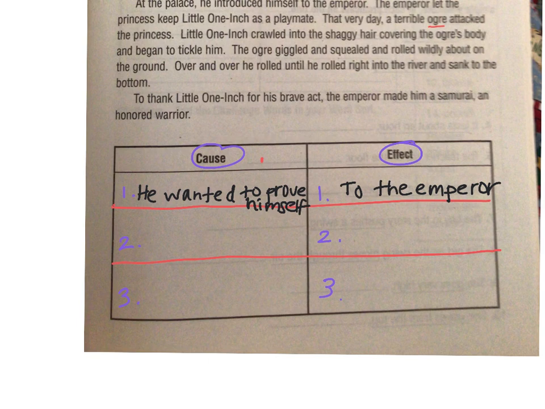All right, the second cause that we're going to write down is he tickled the ogre. Trying to make him short here for you. He tickled the ogre. And then what happened because he tickled the ogre?